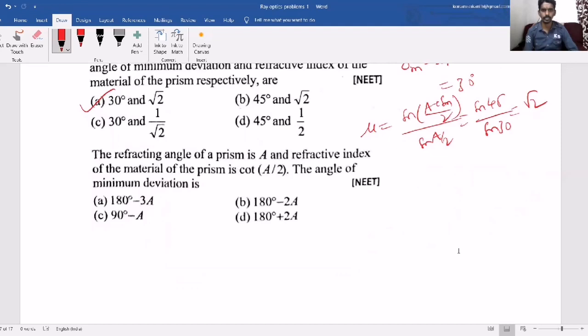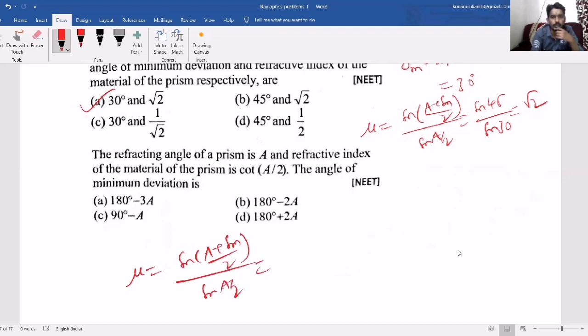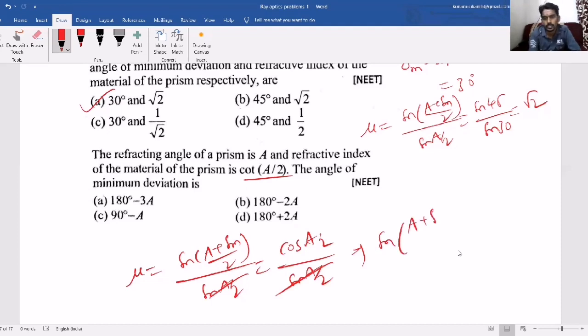And here is one more question. The refracting angle of a prism is A and the refractive index of the material of the prism is cot A by 2. The angle of minimum deviation is? So if you consider the formula, mu equals sine of (A plus delta m) by 2, by sine of A by 2. Where mu is cot A by 2, which means cos A by 2 by sine A by 2. So the sine denominators cancel. So here on the right-hand side cos is there, on the left-hand side sine is there. So how can we write it? To equate it, sine of (A plus delta m) by 2 equals cos, I can write.